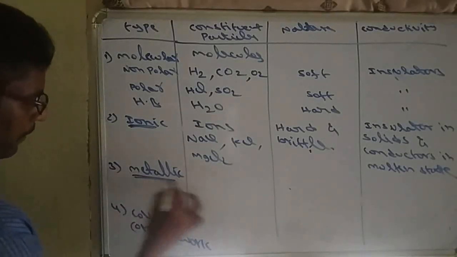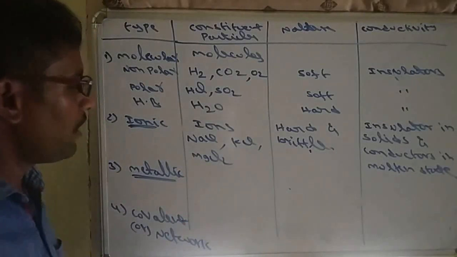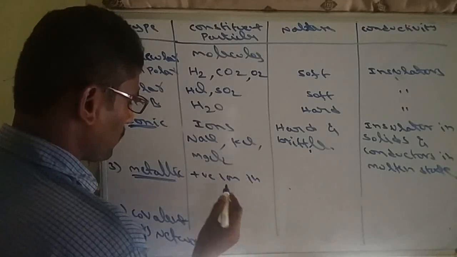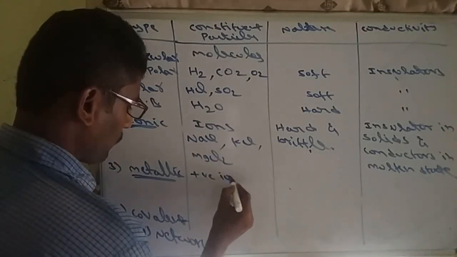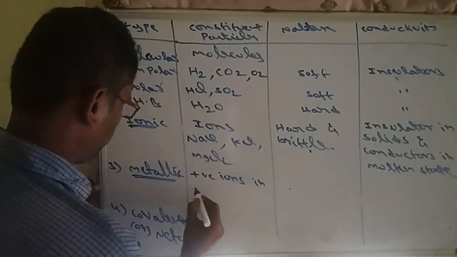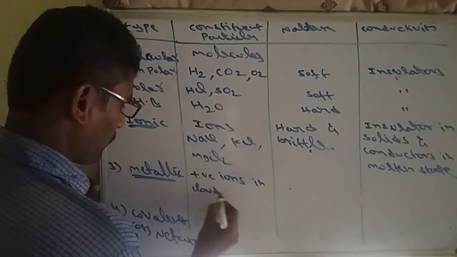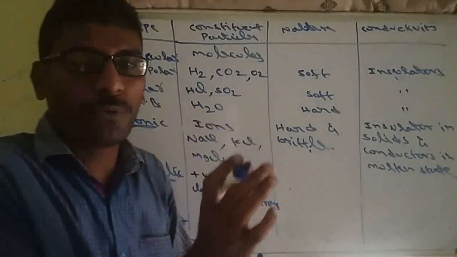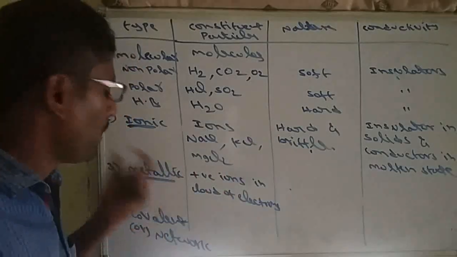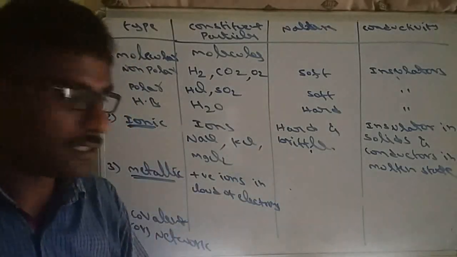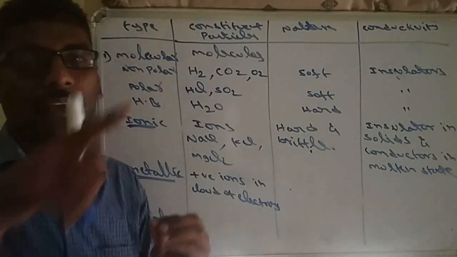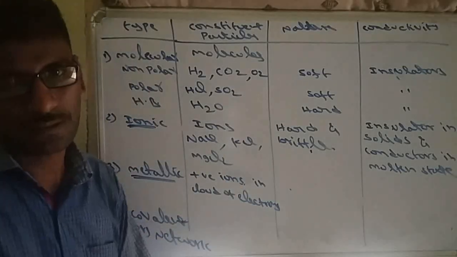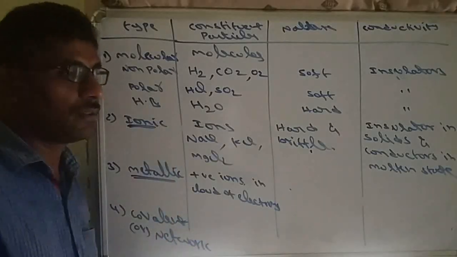So the next one is metallic solids. Metallic solids, constituent particles: positive ions in a cloud of electrons. So between some electronic cloud, some positive ions will be present. That is the actual structure of metallic structure. In any metallic structure, positive ions are always surrounded by electrons. Those are called constituent particles. These positive ions are also called kernels. Because of these kernels, they are metallic solids.